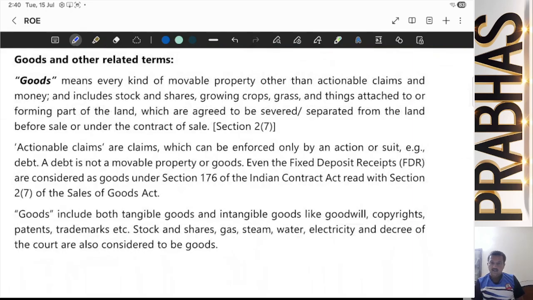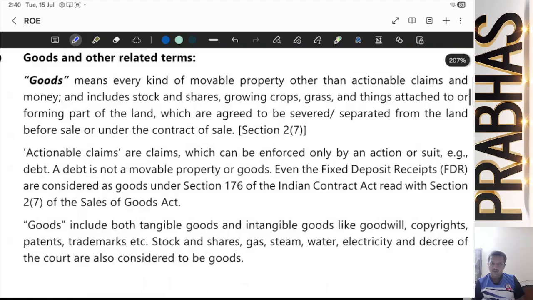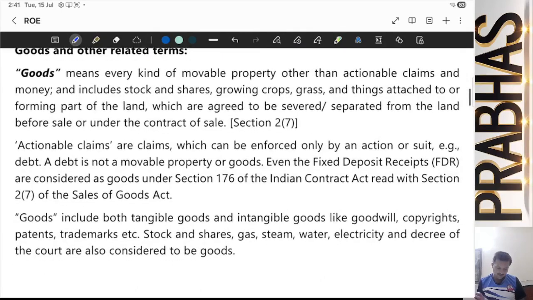Goods means any kind of movable property. What is meant by goods? Any kind of movable property. Now, that means we can easily strike out that immovable properties are not part of it. Other than actionable claims, there is a later discussion about what is an actionable claim, and money. Money is also not included because money cannot be called goods.